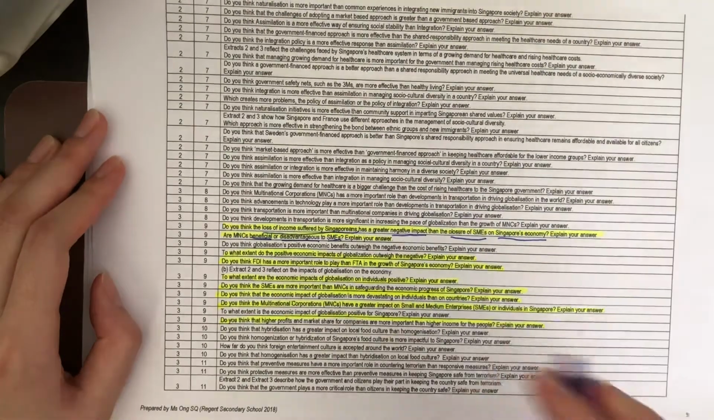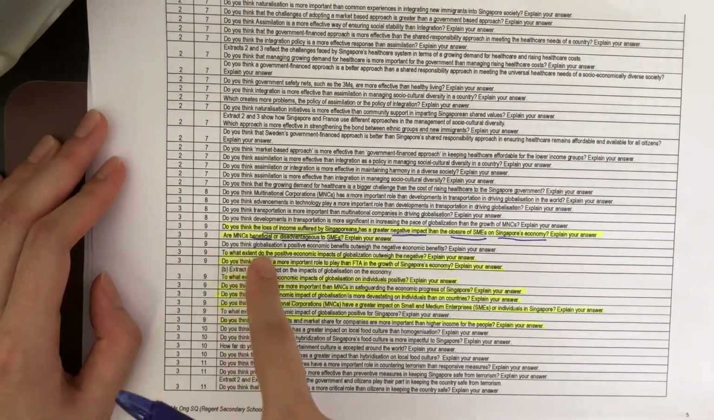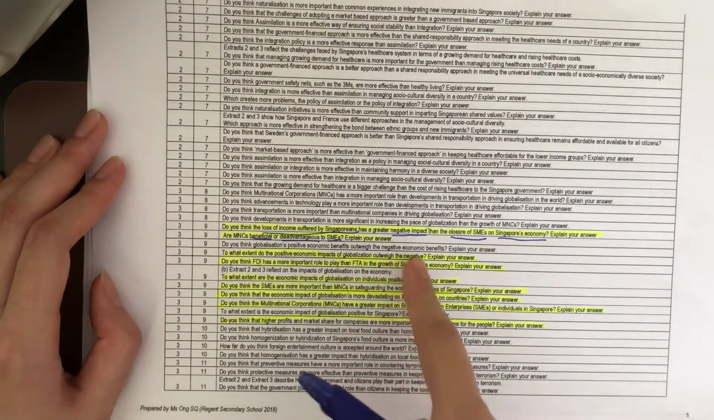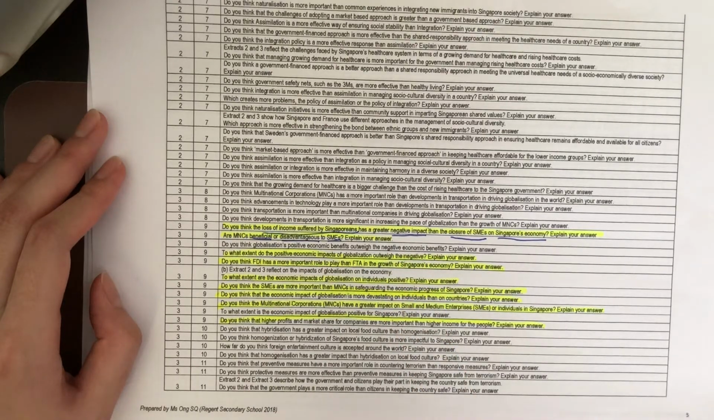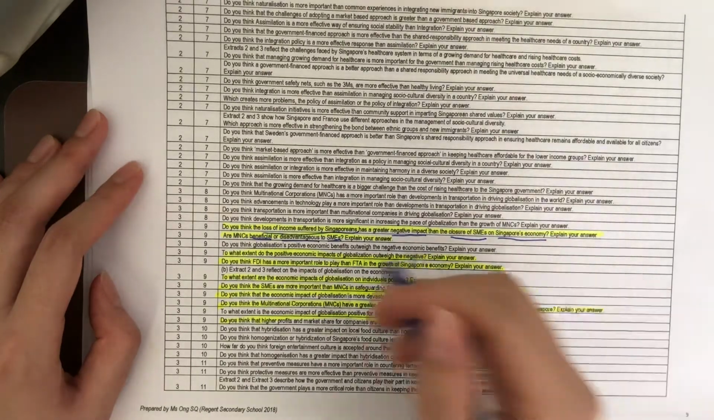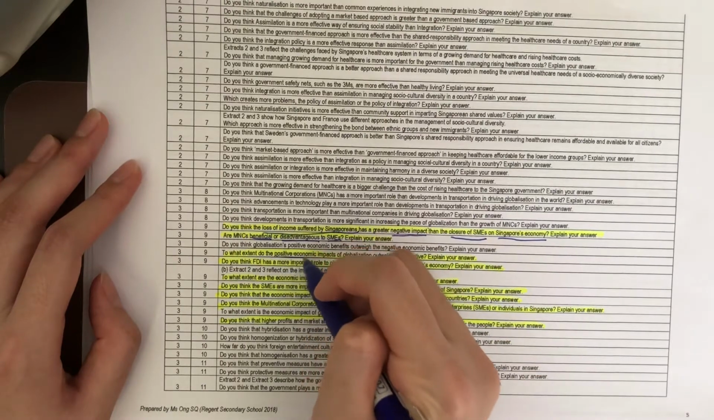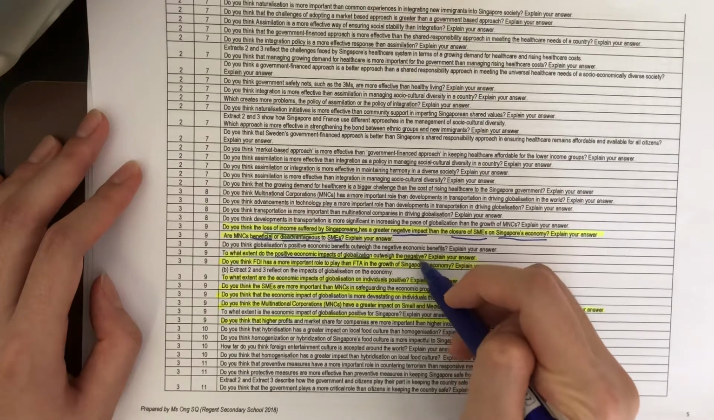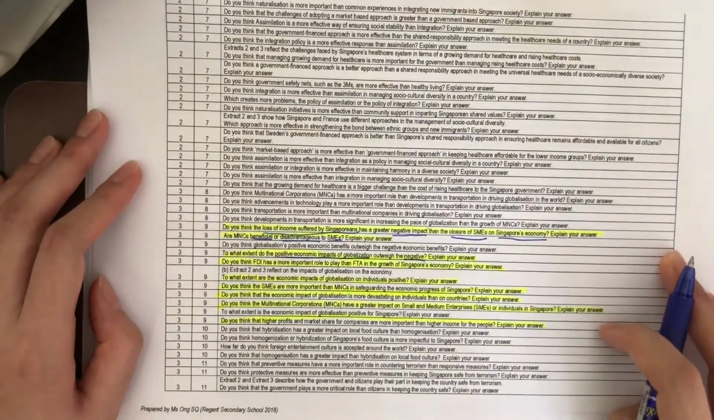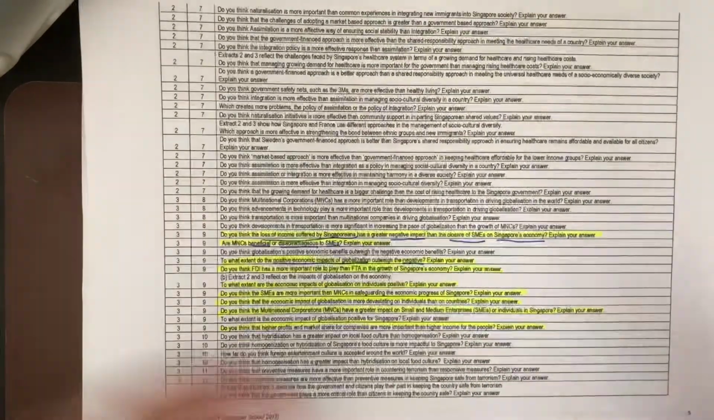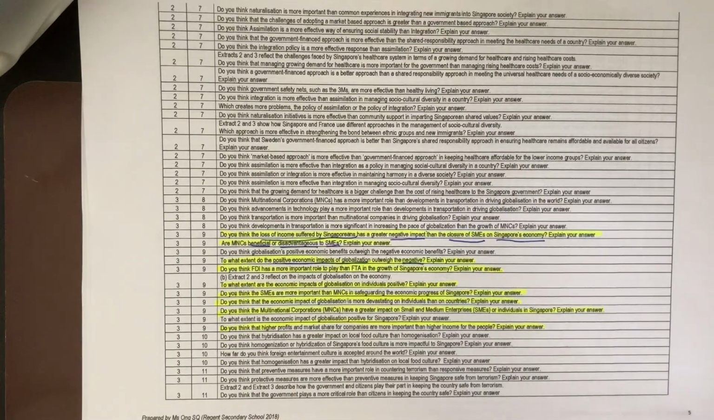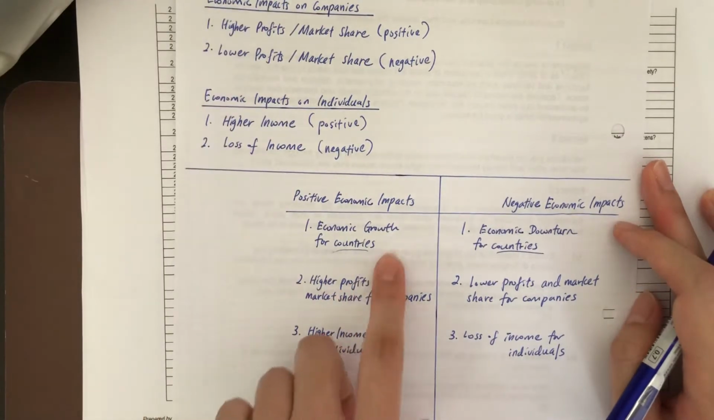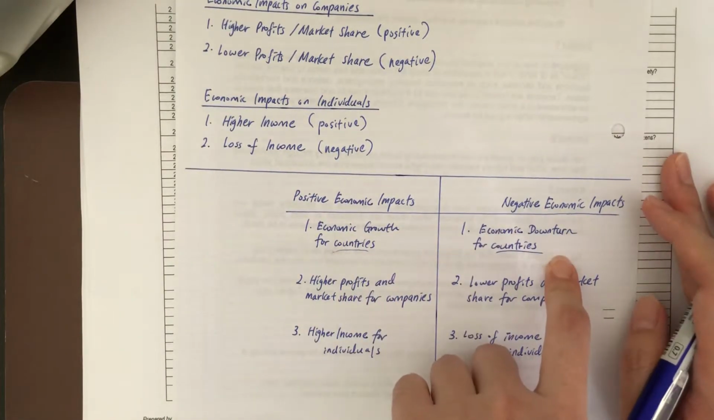Okay, for the next question, to what extent do the positive economic impacts of globalization outweigh the negative? For this question, factor one will be the positive economic impacts of globalization. Factor two will be the negative economic impacts of globalization. For this you have to refer to the table that we have just crafted. Under this table, we have the positive economic impacts as well as the negative economic impacts.